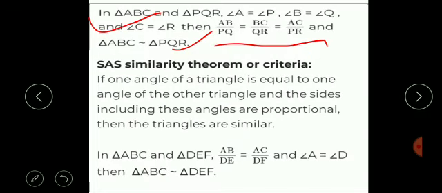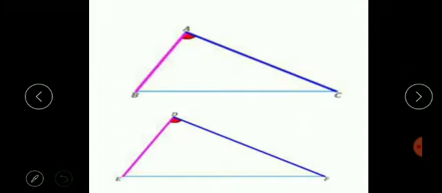See, now the next point, the SAS criteria. What does it mean? SAS similarity criteria: if one angle of a triangle is equal to the corresponding angle of the other triangle, as well as the sides included between these angles, that is, the angle we are talking about, if angle A is equal to angle D, here we have two triangles ABC and DEF.